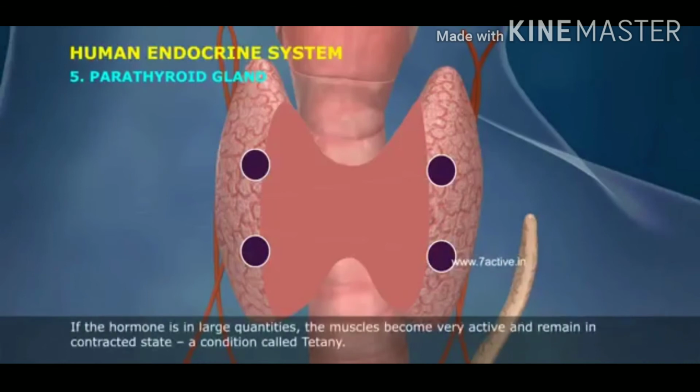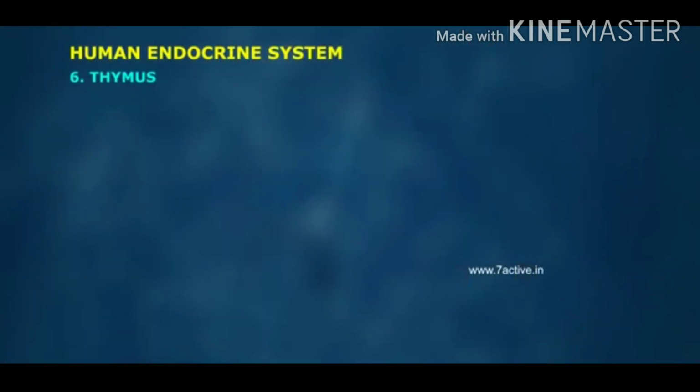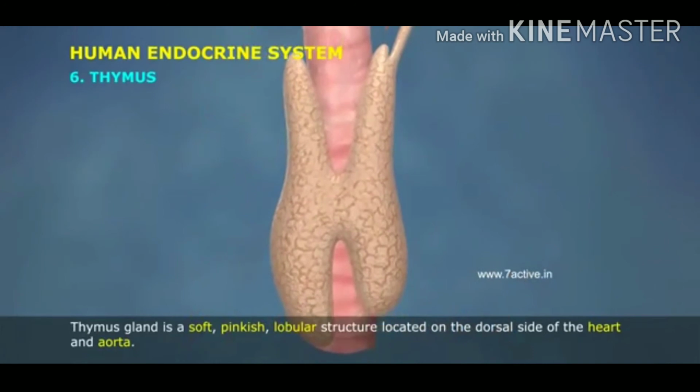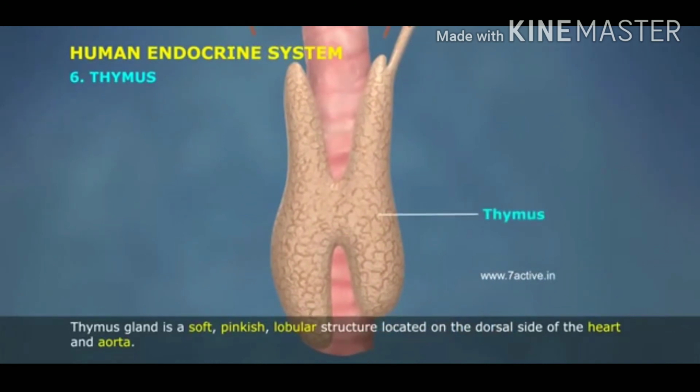If the hormone is in large quantities, the muscles become very active and remain in a contracted state, a condition called tetany.